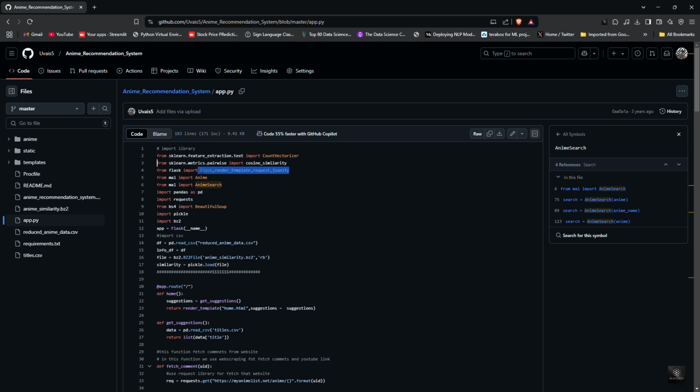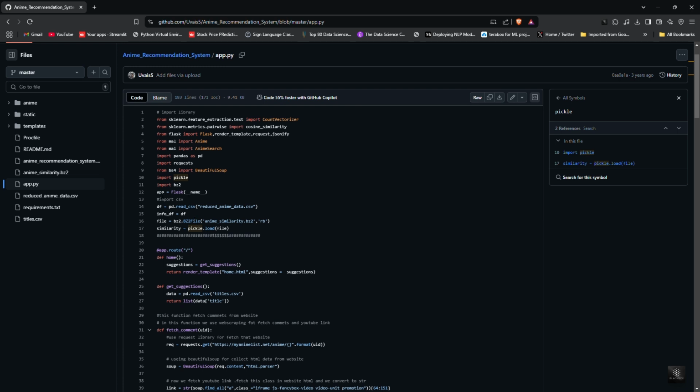Flask and its modules. Flask is a Python web framework that helps us build a website. We use render_template, request, and jsonify to display web pages, process user inputs, and return recommendations. Anime and AnimeSearch from the MyAnimeList API. This allows us to fetch anime details like title, score, synopsis, and genres directly from MyAnimeList. Requests and BeautifulSoup. These help us scrape user comments and trailers from anime pages on MyAnimeList. Pickle and BZ2. Pickle is used to save and load pre-computed data so we don't have to process it every time. BZ2 is a compression tool that makes our Pickle file smaller, making it easier to deploy on the cloud.